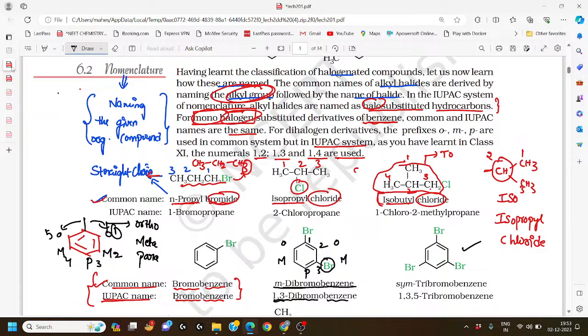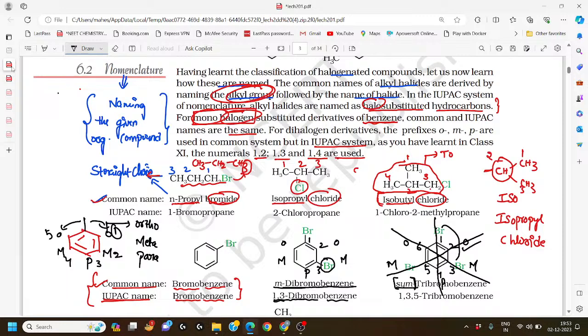Now let us try to understand the last one. Here we observe 1, 2, 3, 4, 5, and 6, whose positions are ortho, meta, and para. Here we observe that it is symmetrical. Why? Because if you pass a plane towards this line, these two are mirror images of each other. If you pass the plane towards this bromine, these two are mirror images of each other. That's why we use the word symmetrical.